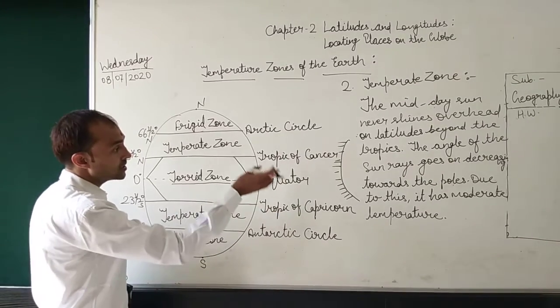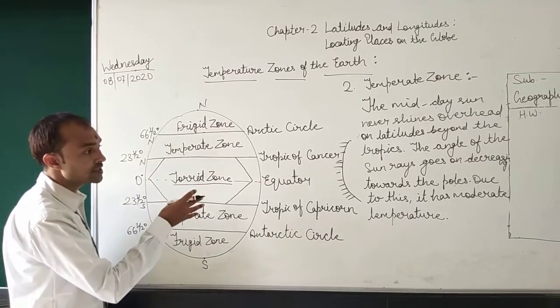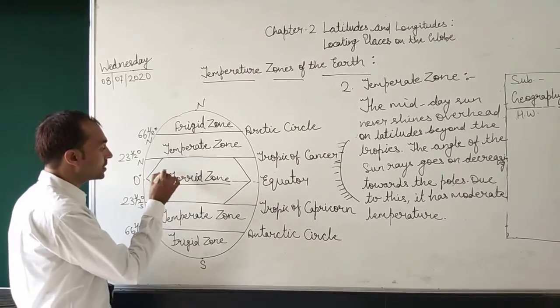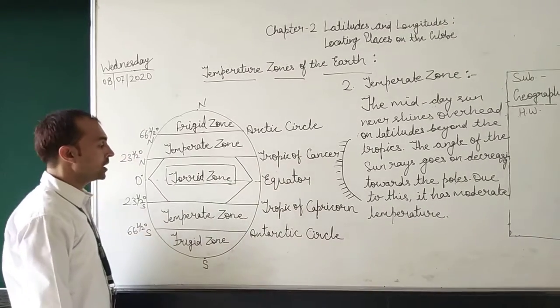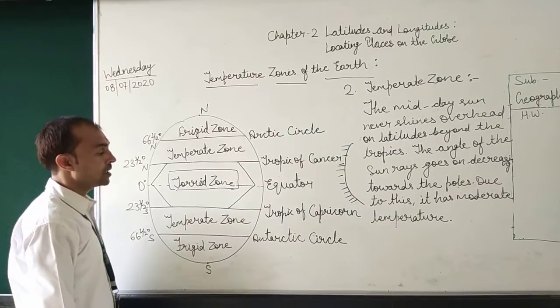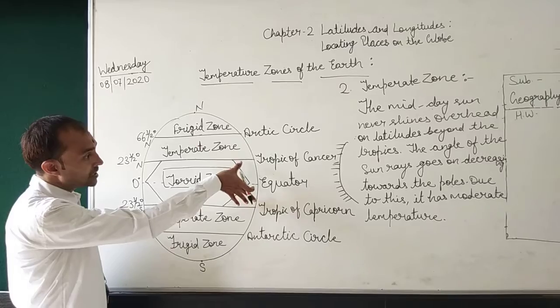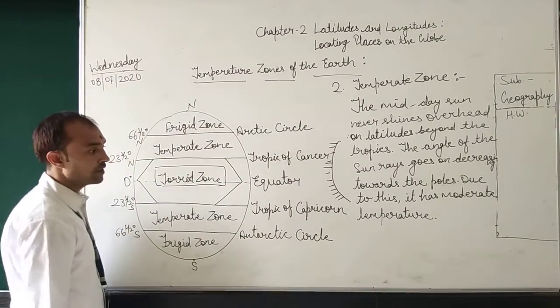Because of this, it receives the maximum heat. So the torrid zone is the hottest zone, and it is also called the tropical zone because it lies in between both the tropics, the Tropic of Cancer as well as the Tropic of Capricorn.